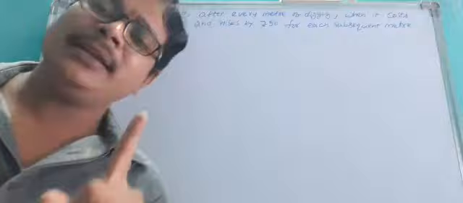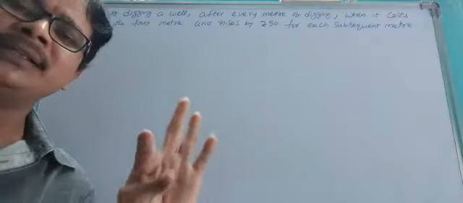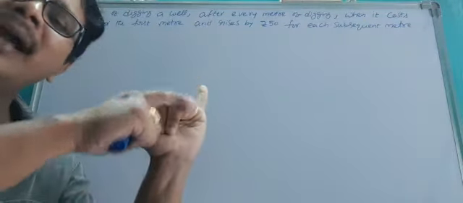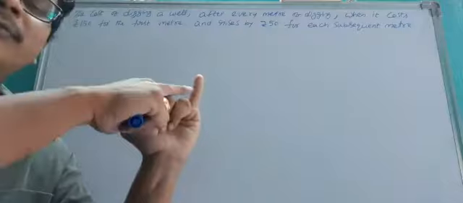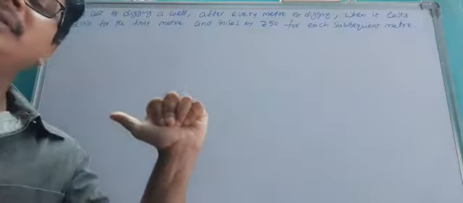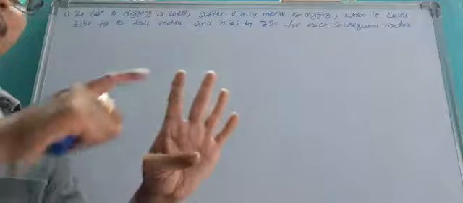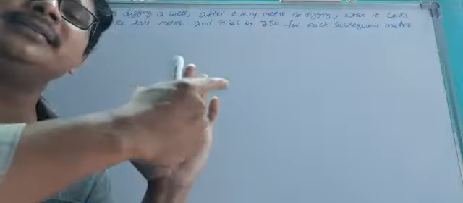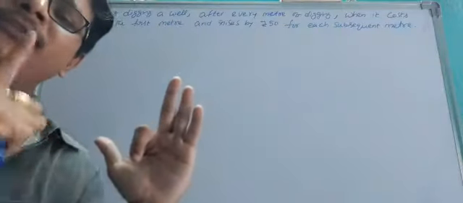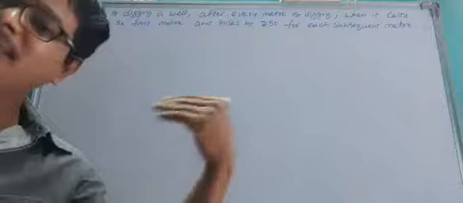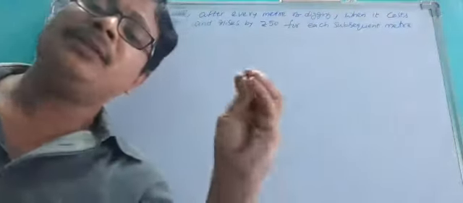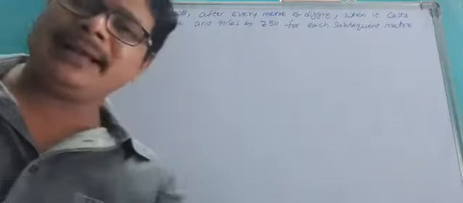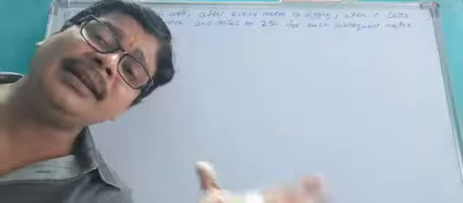Very clear. In the first meter of digging, 150 rupees. In the second meter you add 50, 200 rupees. In the third meter you add another 50, 250 rupees. In the fourth meter you add another 50, 300 rupees, like that. After digging the first meter, you pay 50 rupees for each subsequent meter. So you add 50 to its preceding term and get the next term of this pattern. Very clear, they are in AP.